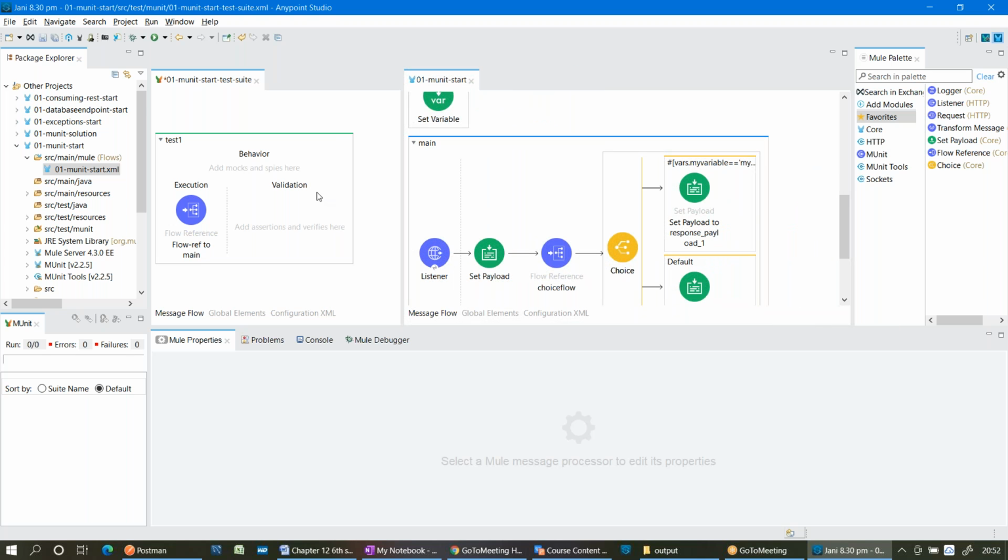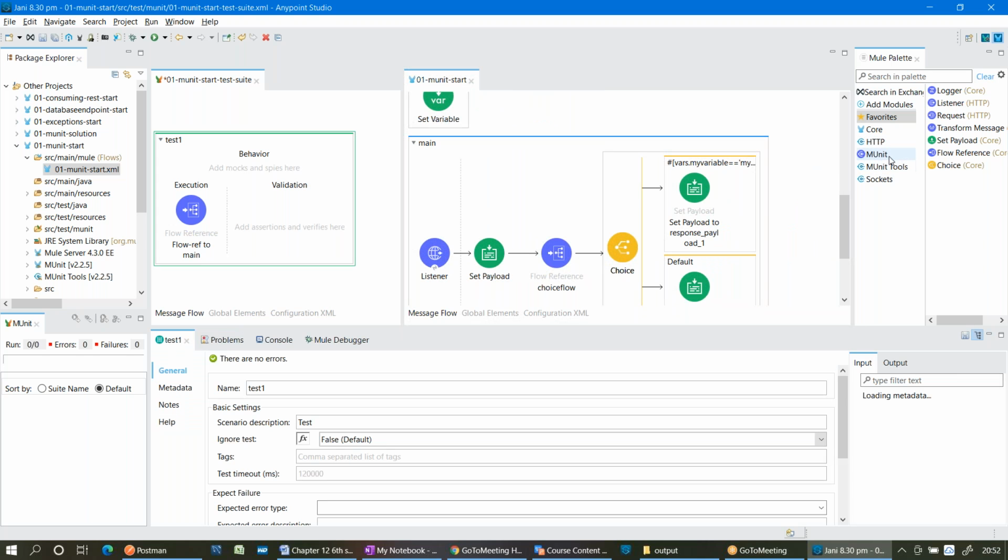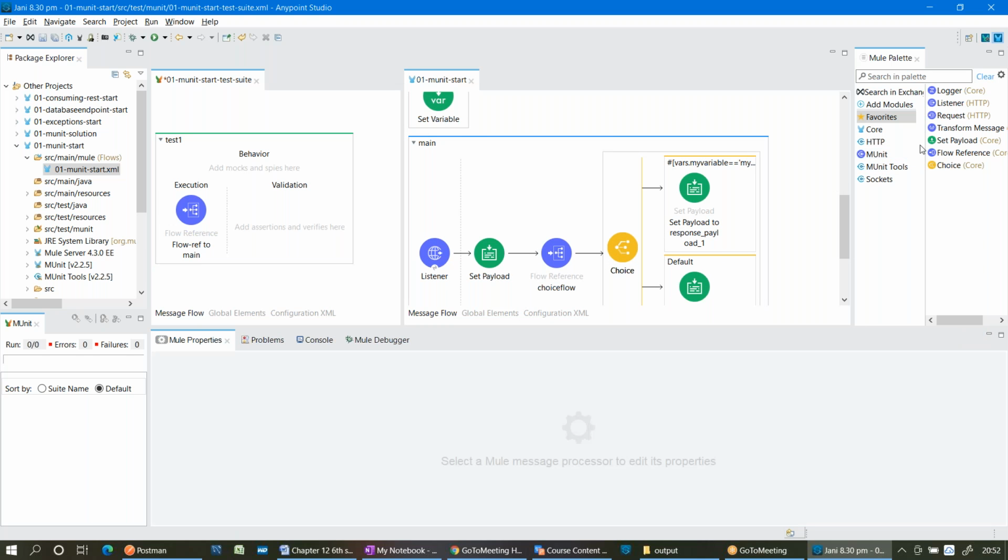Whenever you create an MUnit, on the right side for that project, two modules got added: MUnit and MUnit tools. Under MUnit you can see some operations, and in MUnit tools you can also see some operations. Now assume that if I deploy this, the flow reference is referencing which flow? Main flow.